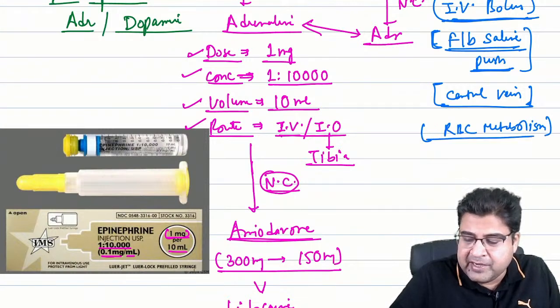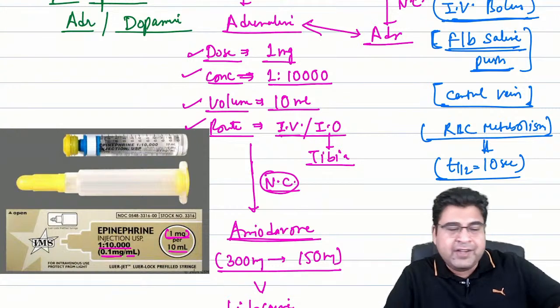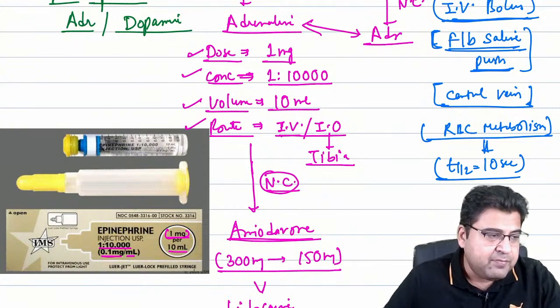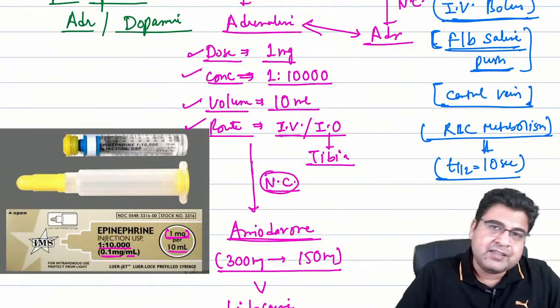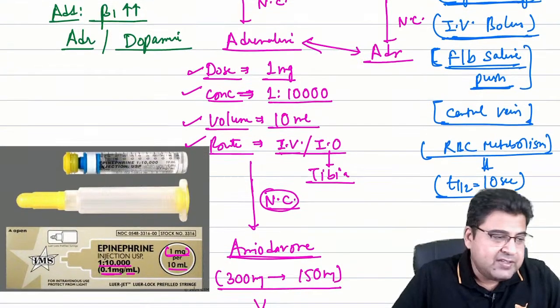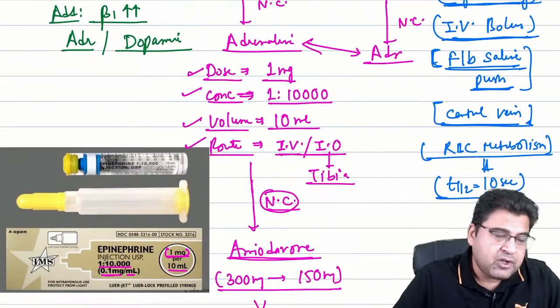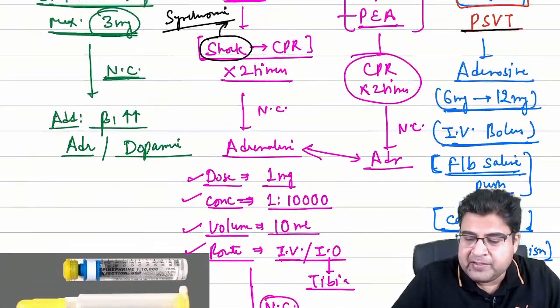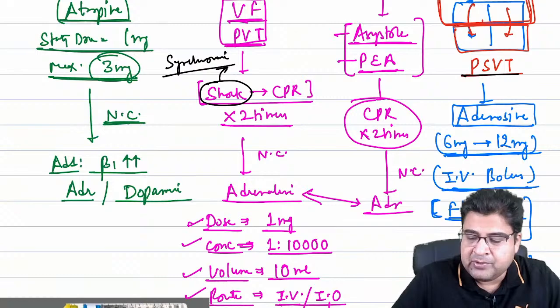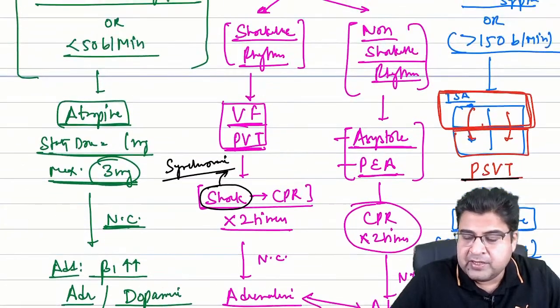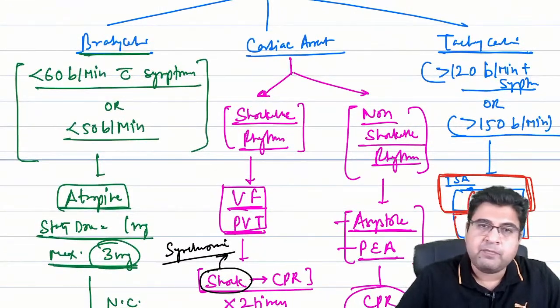This drug is metabolized in RBC and the medicine half-life is only 10 seconds. The drug is rapidly metabolized by RBC within 10 seconds. Because of the short half-life, we always try to give medicines in central vein. The drug name is adenosine, and this is the drug that we use for PSVT.